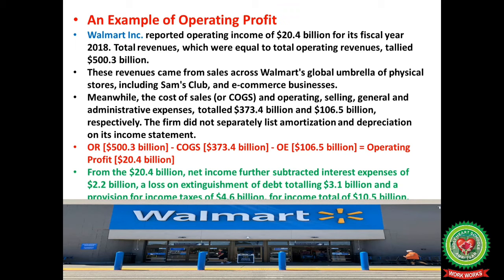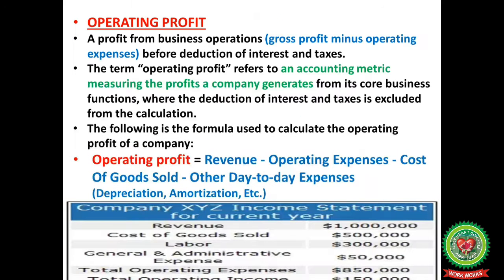From $20.4 billion, net income further subtracted interest expenses of $2.2 billion, a loss on extinguishment of debt totaling $3.1 billion, and a provision for income taxes of $4.6 billion, for an income total of $10.5 billion. Operating profit.